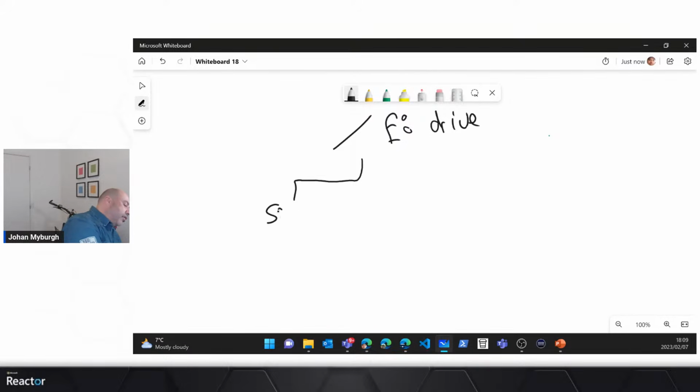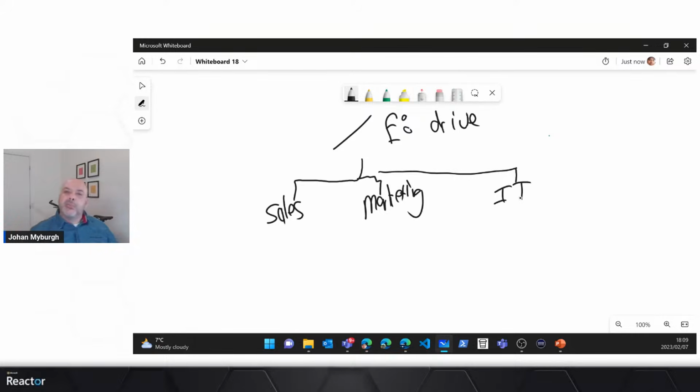So let's say, for argument's sake, if you're thinking of something like sales, just as an example, the sales folks might want their content and their documents stored separately from, for example, marketing, right? Who in turn want their documents to be stored separately from the IT department, right? And I can carry on like this.